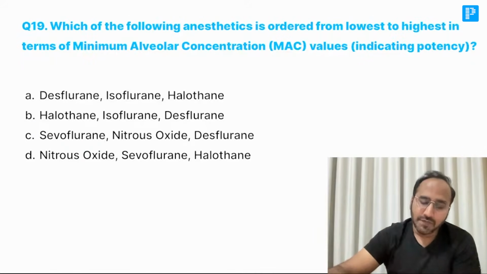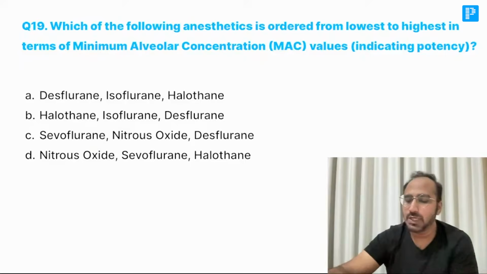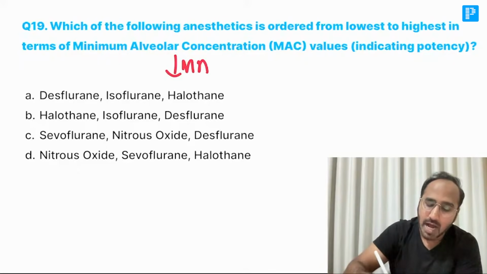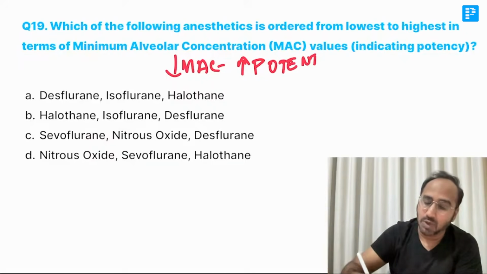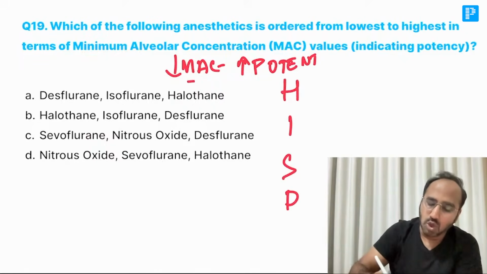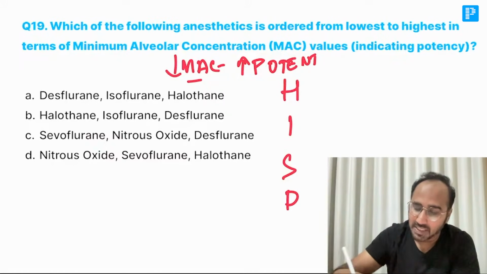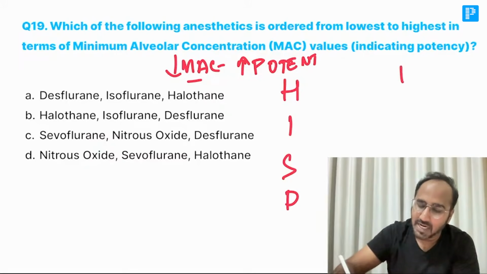Next, which of the following anesthetic agents is ordered from the lowest to highest in terms of MAC values indicating the potency? Remember, guys, MAC indicates the potency and low MAC equals a highly potent drug. Low MAC is equal to a highly potent drug. So I told you regarding the MAC values, the mnemonic is what, guys? The mnemonic is HISD, low MAC to high MAC. If you go in the opposite direction for HISD, you will get DSIH.